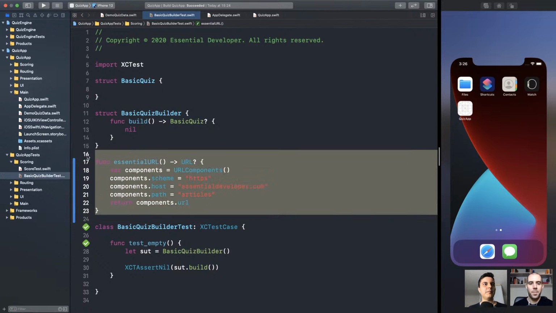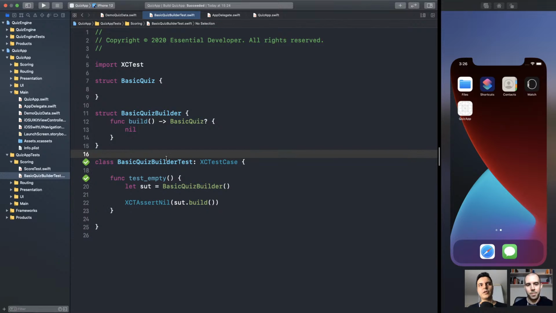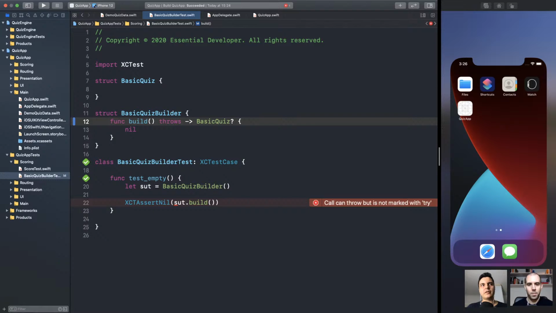So we can define better APIs. Instead of just returning nil, we could maybe throw an error. If we throw an error, then we can throw a specific error, like missing questions or empty. Make sense? Yeah. So this would provide a better API so our clients know what's wrong, instead of just returning nil.